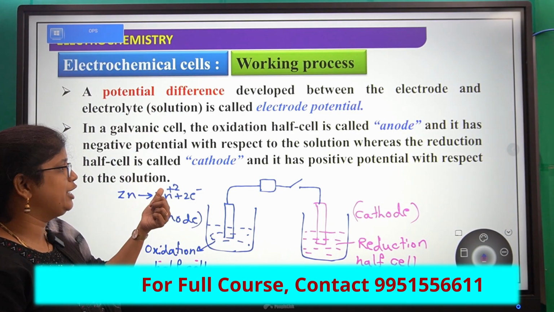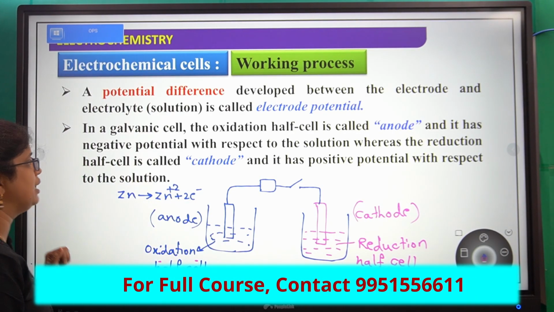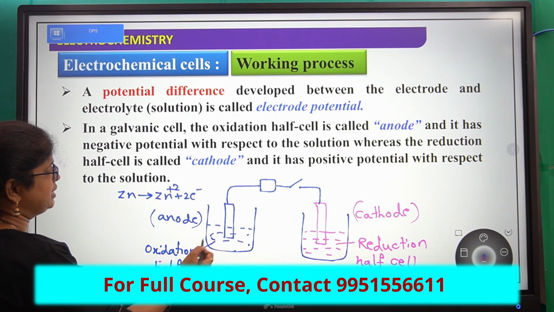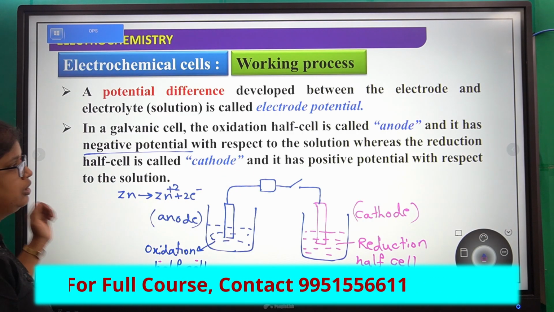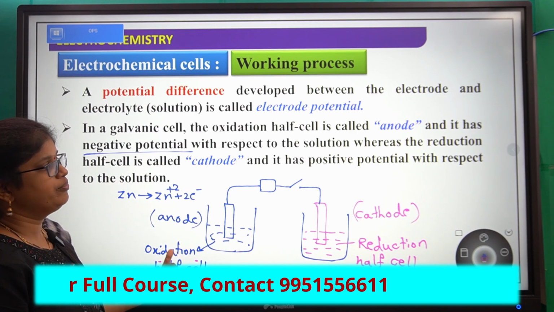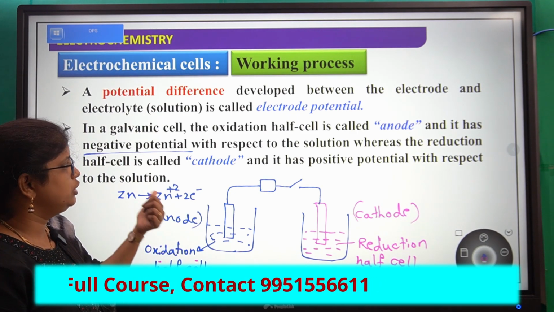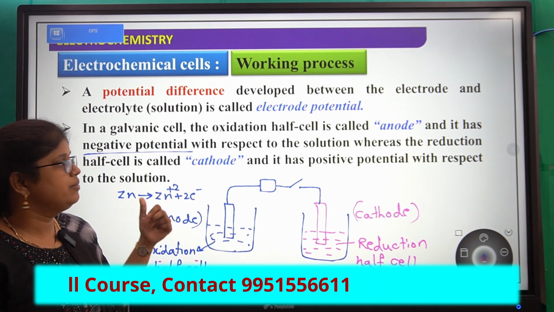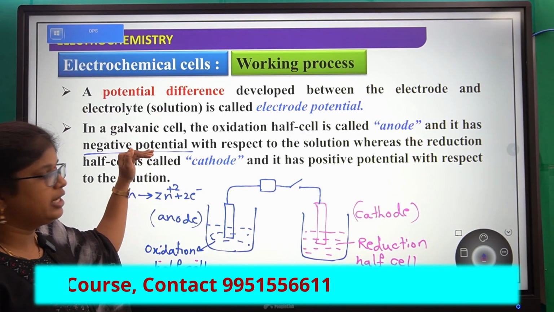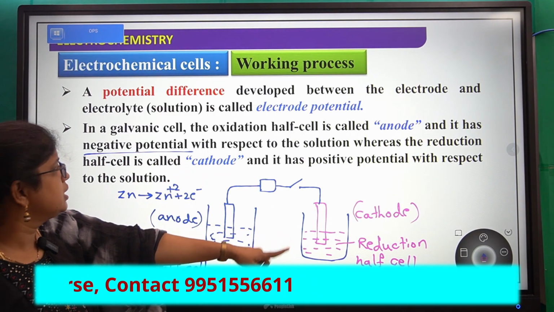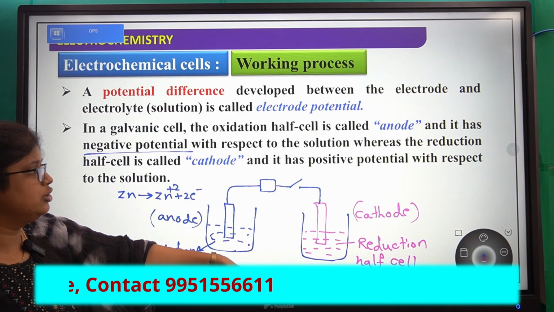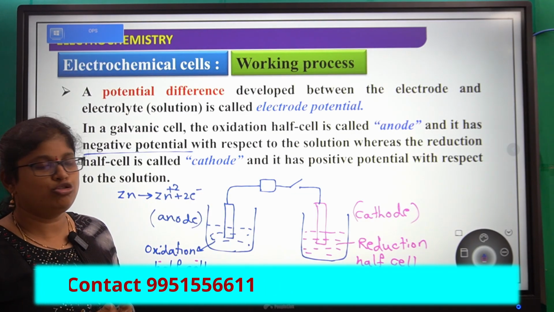Zinc converts into zinc plus 2 and electrons. So this anode has negative potential with respect to the solution. In this oxidation half cell, it generally generates negative potential with respect to the solution, whereas the reduction half cell is called the cathode and it has positive potential.